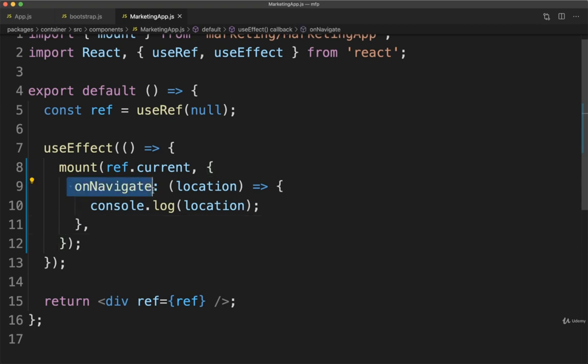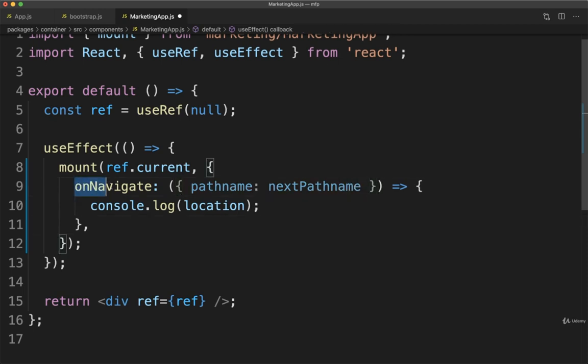So back inside my onNavigate function, rather than receiving the entire location object, let's instead only receive that pathname property. Now notice that pathname has a lowercase n inside of it, not uppercase. I'm going to do one other thing inside of here that right now is going to look a little bit mysterious, but in just a moment, it's going to make a lot of sense. Rather than just destructuring this pathname property, I'm going to destructure it and simultaneously rename the property as well. You can rename a property that you are destructuring by putting in a colon and then the name that you want to rename this thing to. So I'm going to rename it to nextPathname, like so.